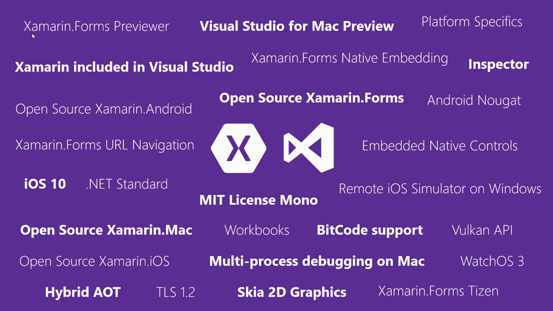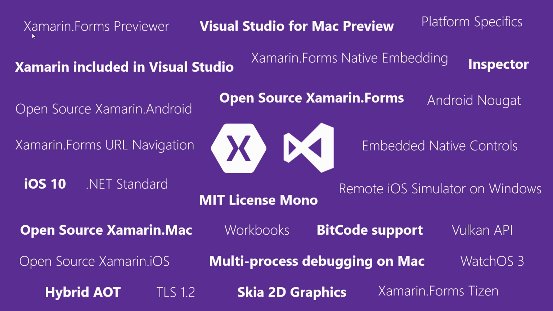We've added all sorts of cool stuff like multi-process debugging, the inspector, hybrid AOT, TLS 1.2 support, and awesome Skia, which I'm in love with. And really this open source has done so much. One of the key focuses is our .NET runtime, which is Mono, which has been relicensed under MIT. And what this has allowed, not only the open sourcing of Mono, but Xamarin Forms, is other companies to really leverage and bring awesome new features into the .NET ecosystem. One thing that Samsung did, for instance, is they standardized on a .NET Core backend for their Tizen platform, which powers 50 million different devices all over the world. And they chose Xamarin Forms as their user interface front end. So you can target all sorts of different Samsung devices.